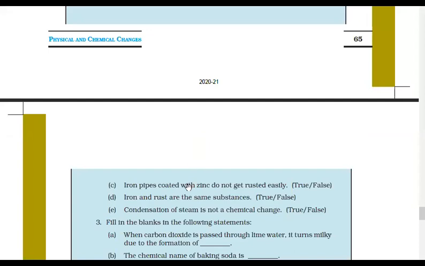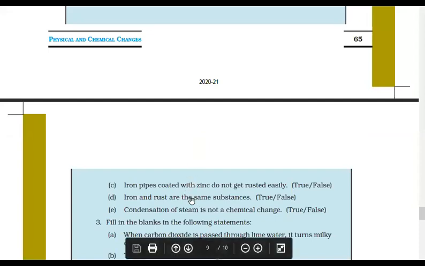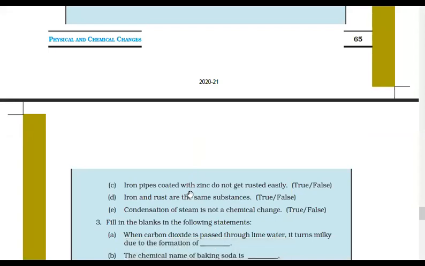Galvanizing, right? Okay, it is true. Iron pipe coated with zinc does not get rusted easily. Yes, because the process is galvanizing, which is done in order to prevent rusting. Now, iron and rust are the same substance. True or false? Yes, very good. False. They're not the same substance, right?